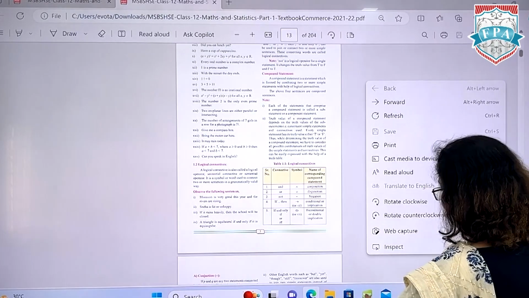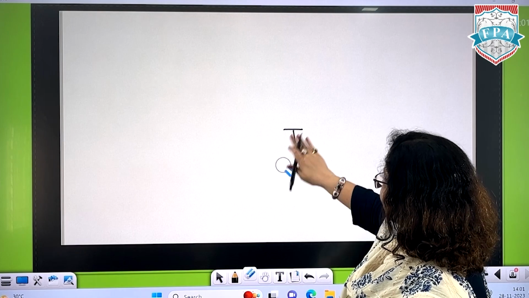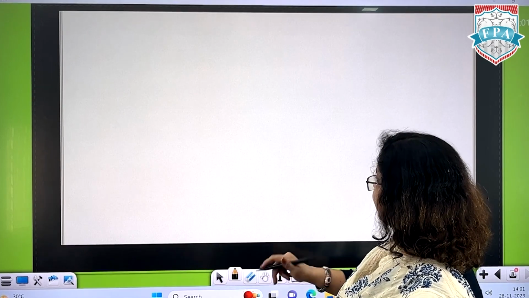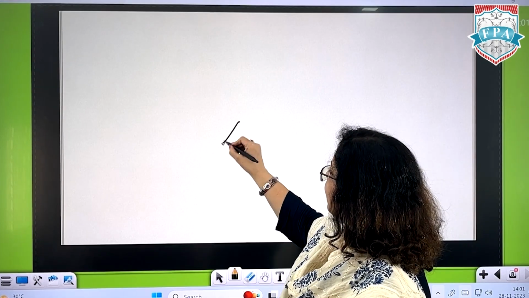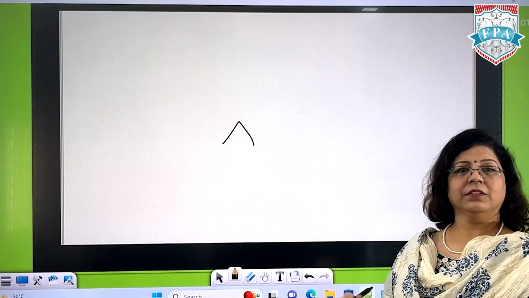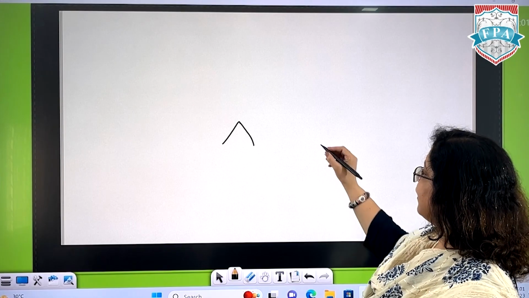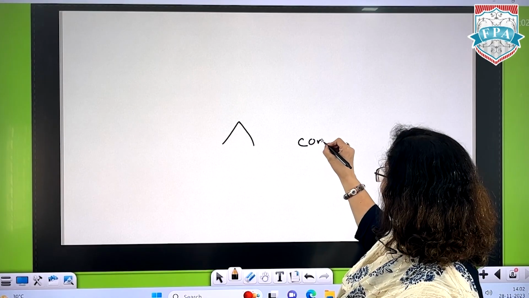Okay, और "and" को we denote with a symbol, एक हट की तरह, cap. Okay, this "and" is actually conjunction.